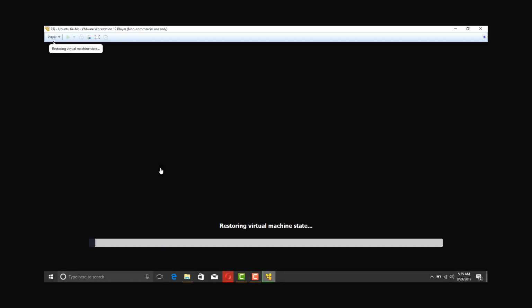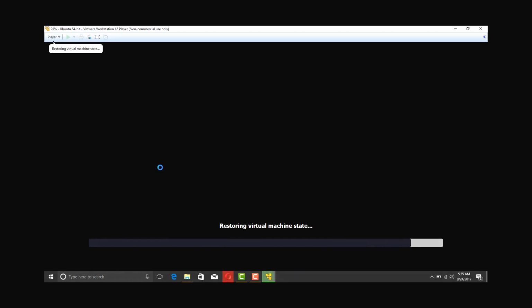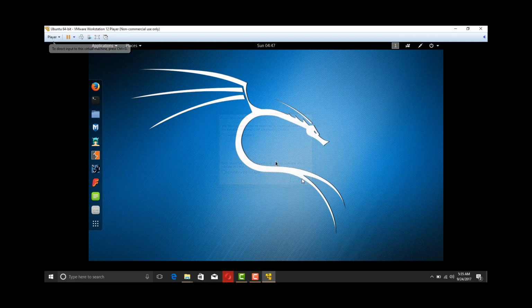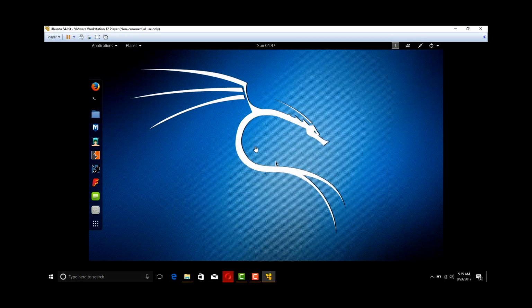And now I am playing my virtual machine. Okay, we are starting up with our desktop, and this is the desktop of the Kali Linux machine. Now I am running in live mode.